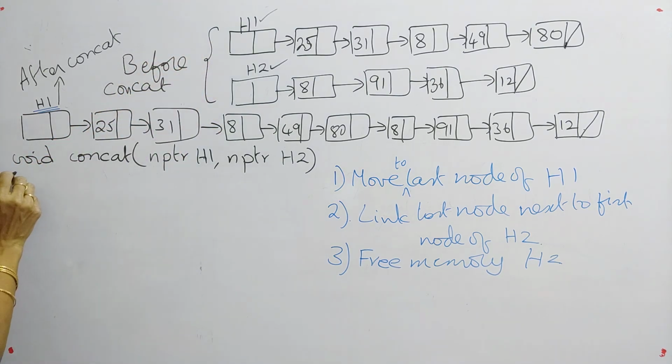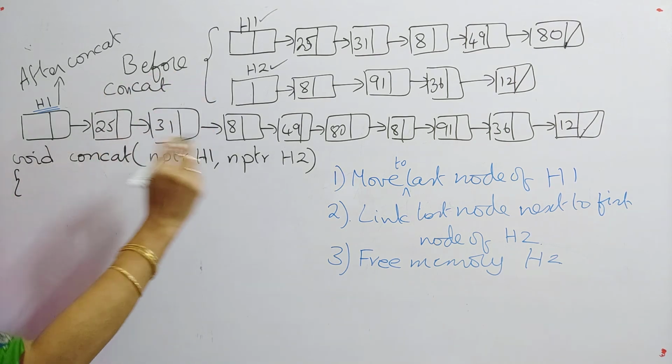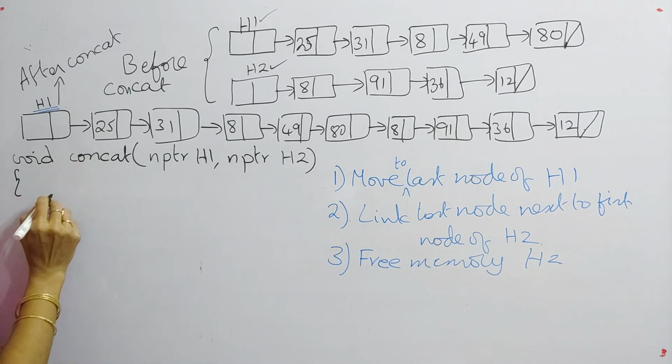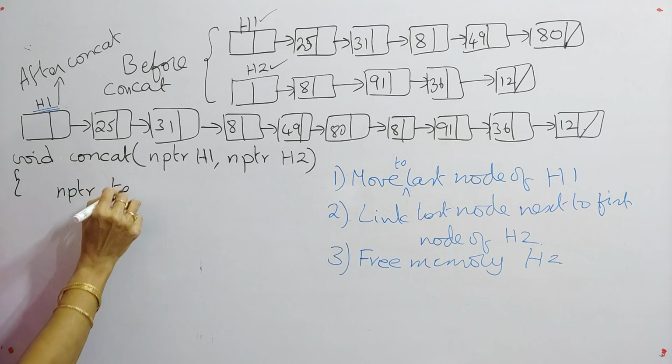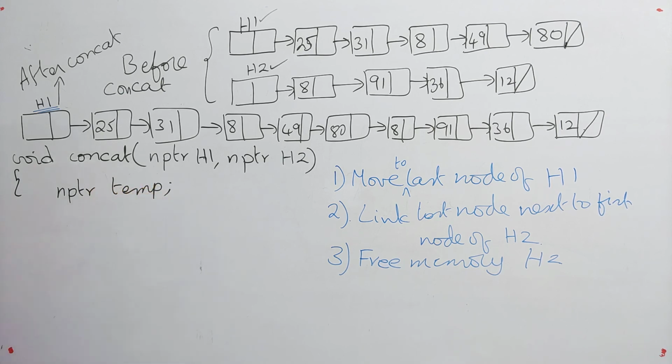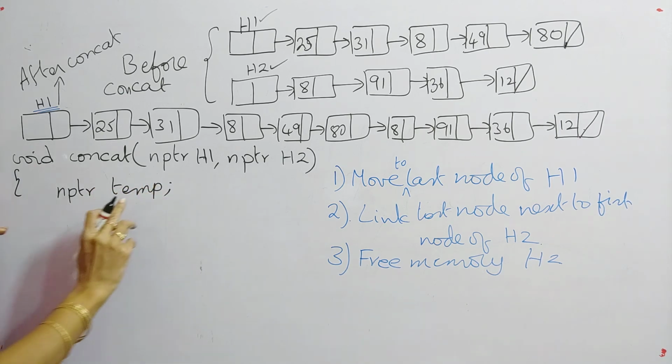So now I have the pointers. Now I will use some temporary variable for processing. So I will give first NPTR temp. Now here temp is what?